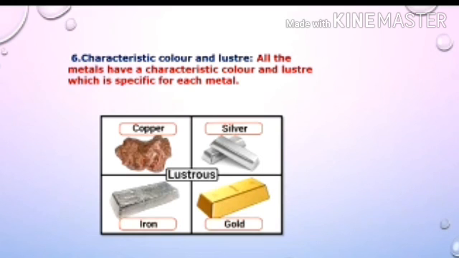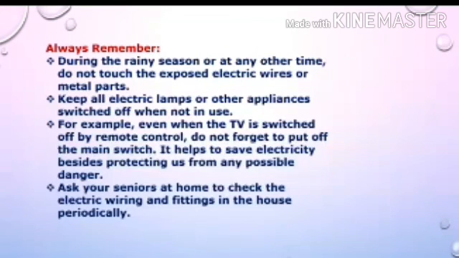There are some points we must always remember. During the rainy season or at any other time, do not touch exposed electric wires or metal parts. Keep all electric lamps and other appliances switched off when not in use.